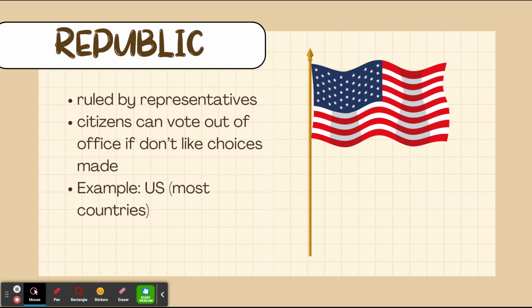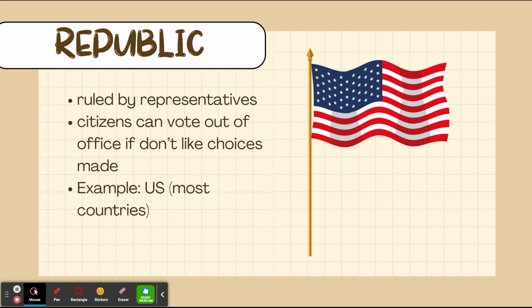The next example is a republic. A republic and a democracy have a lot of overlap, and again, this is something we're going to talk more about in the next mini lesson. A republic, by definition, is a government ruled by representatives. Generally speaking, in a republic, citizens can vote individuals out of office if they don't like the choices they're making. This is typically why there are term limits.